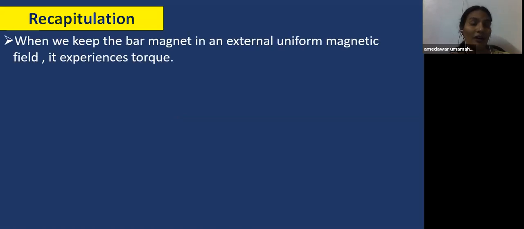What happens when the bar magnet is kept in an external uniform magnetic field? Yes, it experiences torque like an electric dipole. So what is the torque equation? That is tau equal to m cross B. M is the magnetic moment and B is the magnetic field strength. So it is a cross product. Tau is a vector quantity.